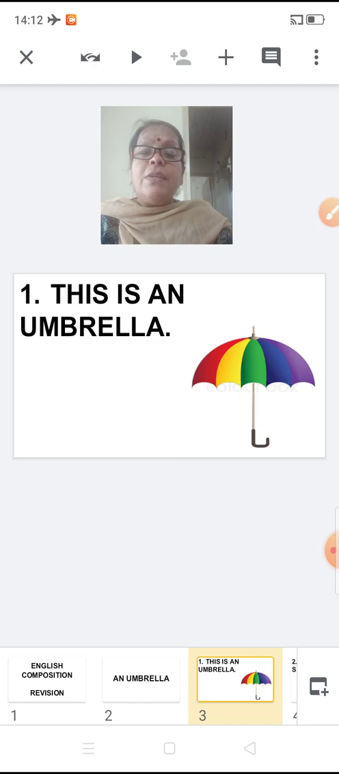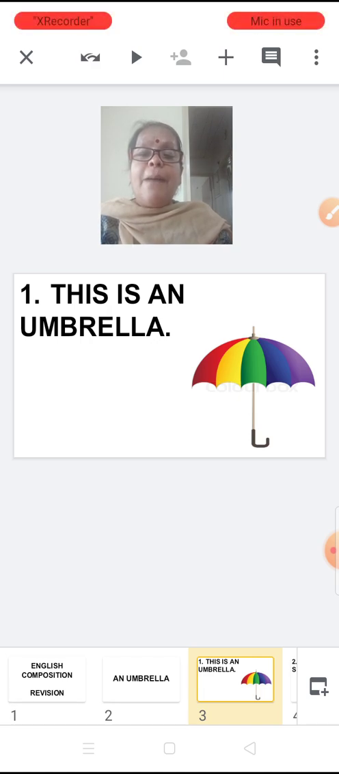Now, the first point: this is an umbrella. Can you see this umbrella over here in the picture? Yes? Okay, look at the screen, all of you. Be attentive and look at the screen. This is an umbrella. You can see a colorful umbrella over here, right? Have you all purchased an umbrella for the rainy season? The rains have already started. If you have not purchased one, please purchase. Okay? Tell your mama to get one umbrella for you, like this colorful one. Right? Okay. So what is the first point?